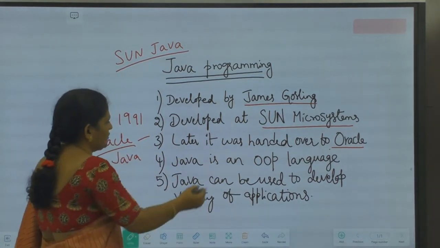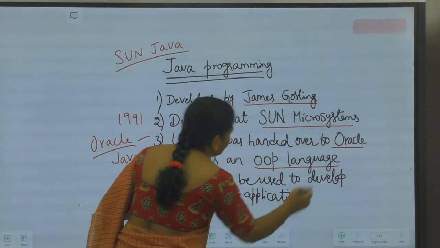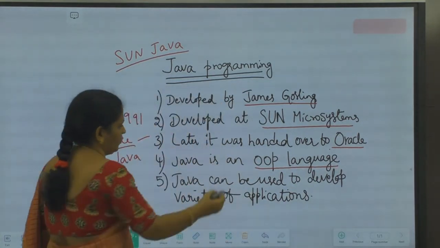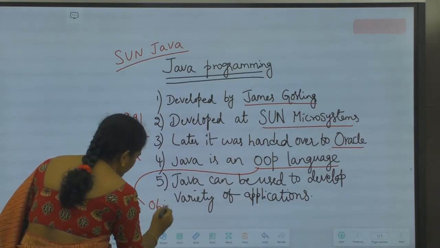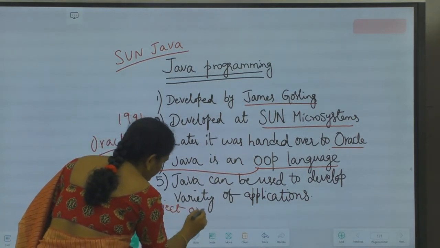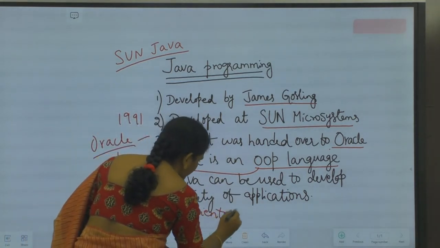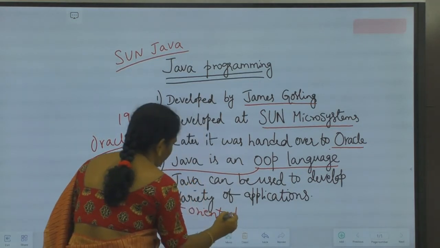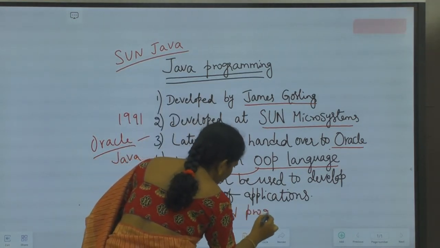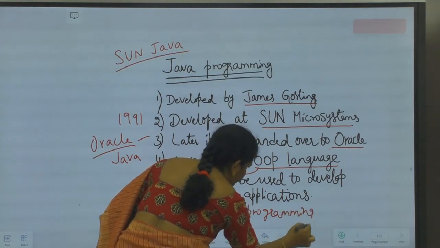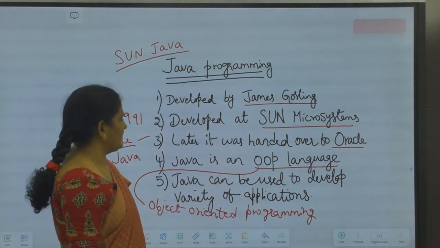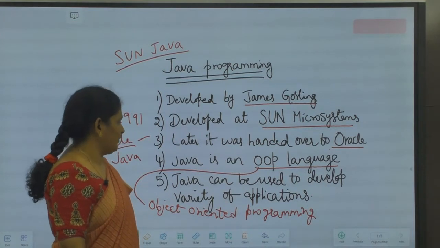The next one is Java is an object-oriented programming language. What kind of language is it? Java is an object-oriented programming language. We'll discuss what all this object-oriented programming means. All those things we'll be discussing in this lecture. So Java is an object-oriented programming language.